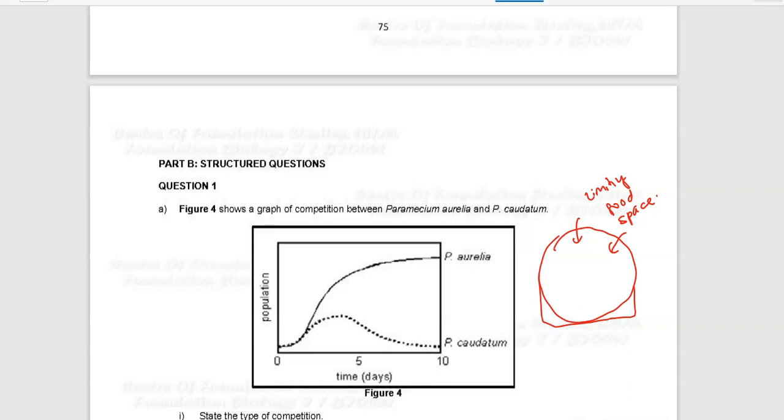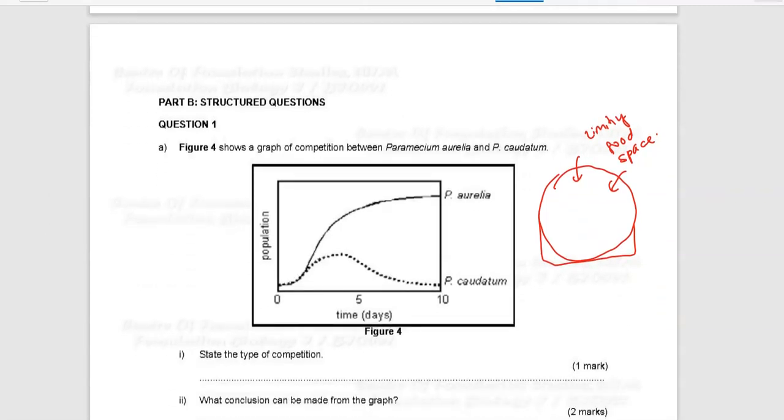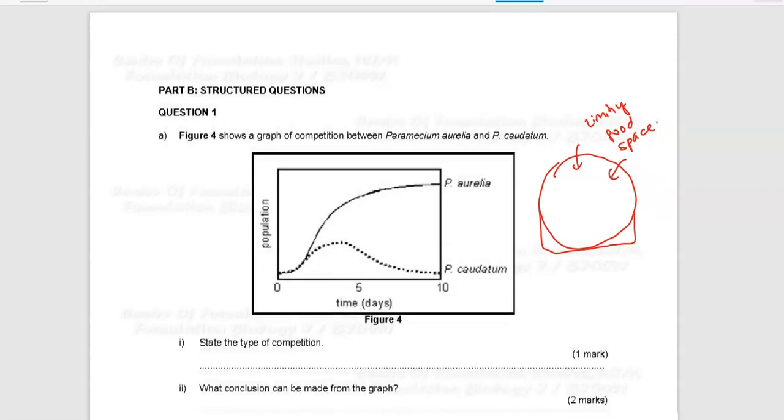As you grow them, you will observe that the population of Paramecium aurelia increases with time and the population of Paramecium caudatum decreases. At the end, the population of Paramecium caudatum cannot survive the competition. It will die off at the end of the experiment.